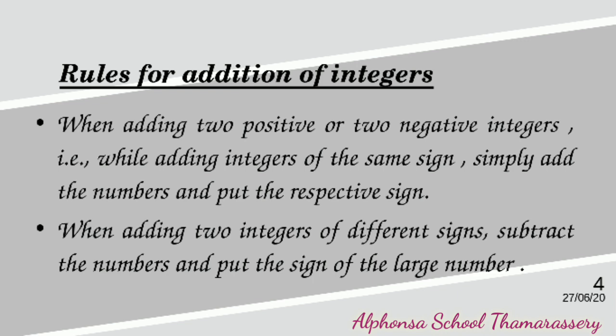Then we revised the rules for addition of integers. When adding two positive or two negative integers, that is, while adding integers of the same sign, simply add the numbers and put the respective sign. When adding two integers of different signs, subtract the numbers and put the sign of the larger number.